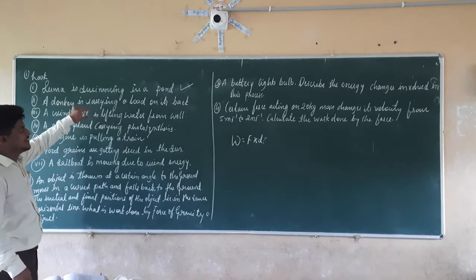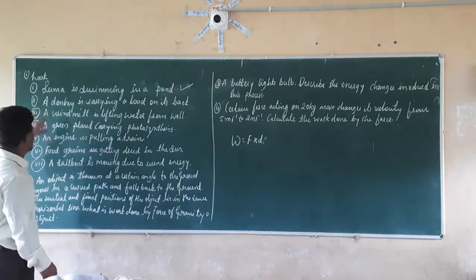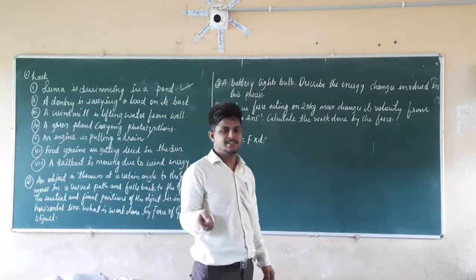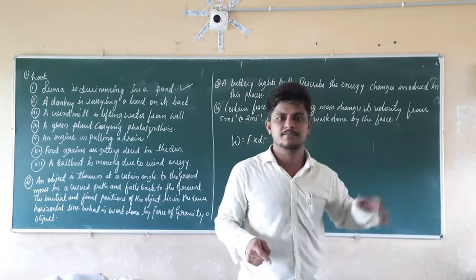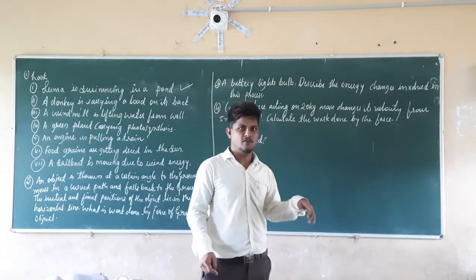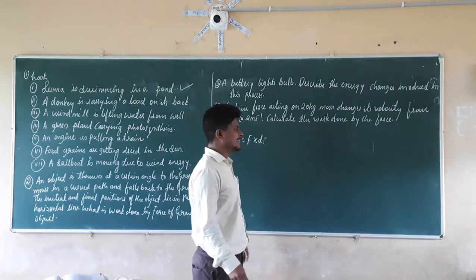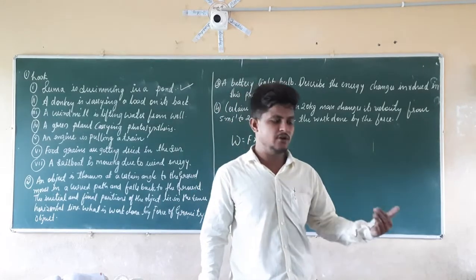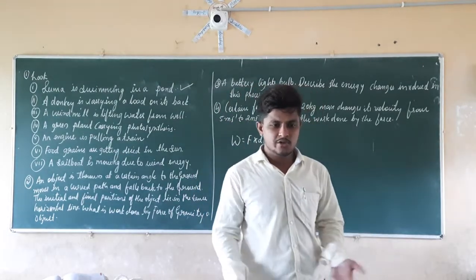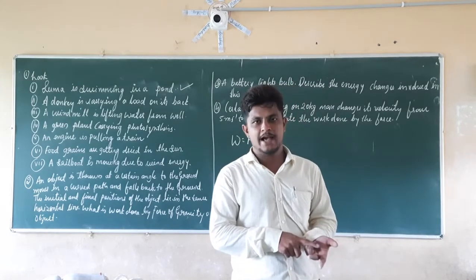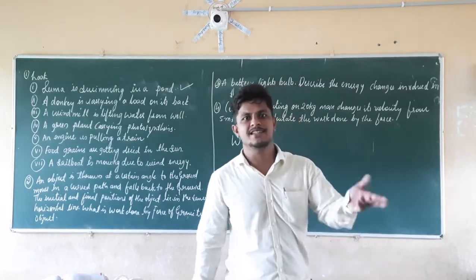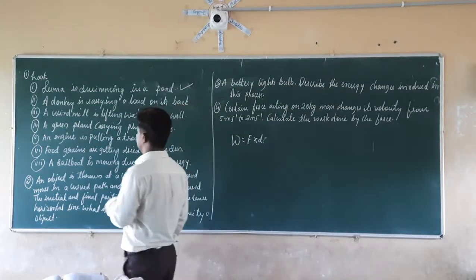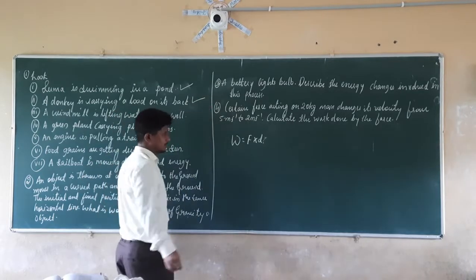Now let us take the second statement: a donkey is carrying a load on its back. Let us take the example of a donkey carrying a load on its back and moving in the forward direction. In which direction is it applying the force? In the forward direction. In which direction is the donkey moving? Again in the forward direction. That means work is done by the donkey to carry that luggage.